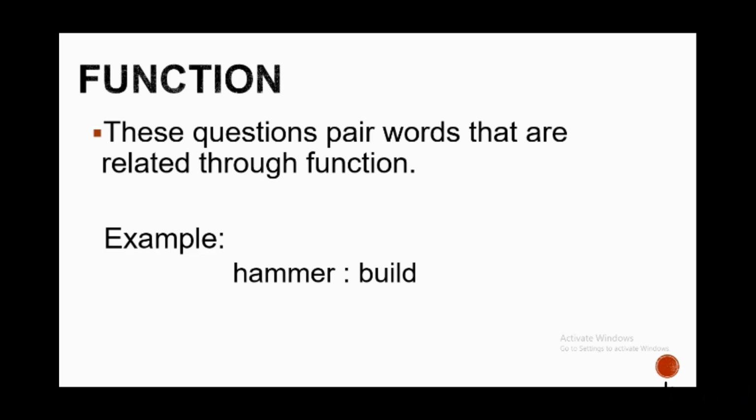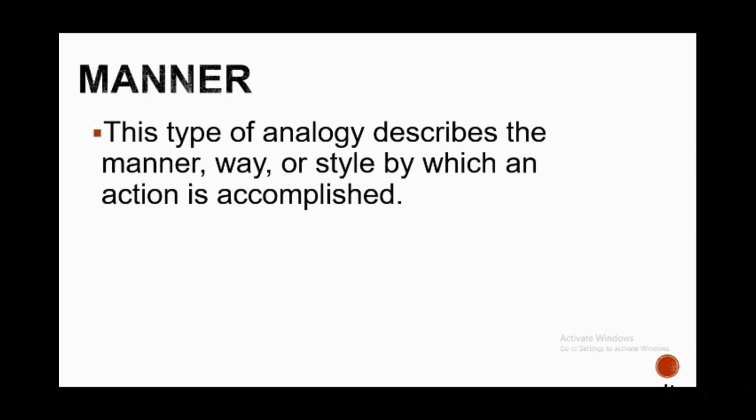Next is manner. This type of analogy describes the manner, the way, the style by which an action is done. For example, shamble is to walk. Shamble is a manner of walking, which means to walk in an awkward manner. So, shamble is a manner of walking.